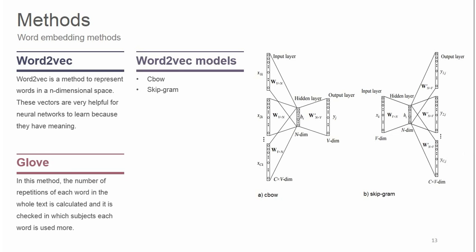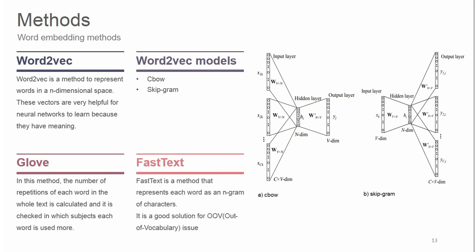GloVe. This method is unsupervised, same as the word2vec method. The only difference in this method is how to calculate the values of each vector. In this method, the number of repetitions of each word in the whole text is calculated and it is checked in which subject each word is used more.